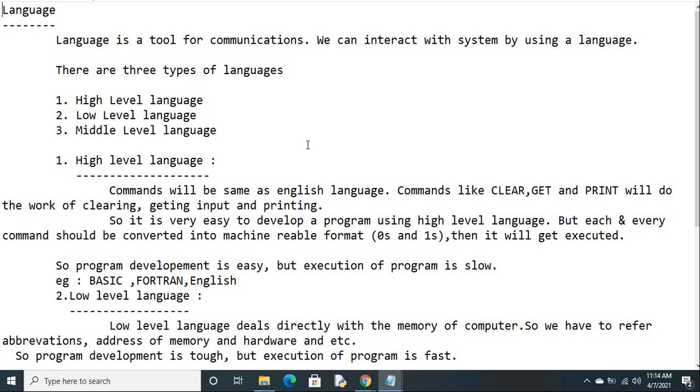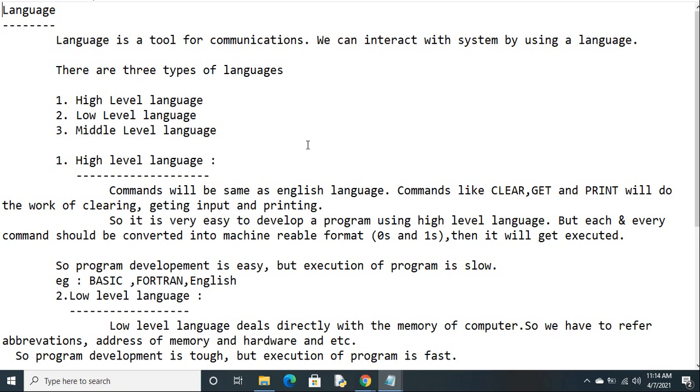Machine efficiency means faster program execution. Clear? So with high level languages, we can achieve programming efficiency, but we can't achieve machine efficiency.